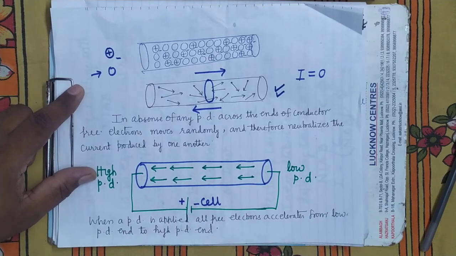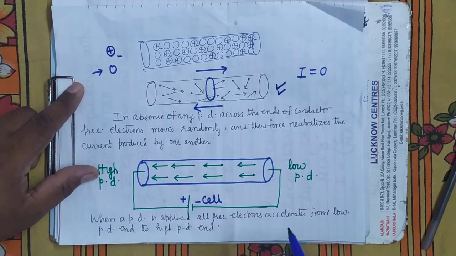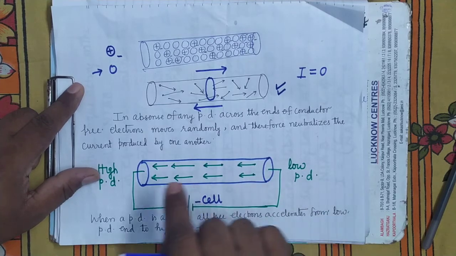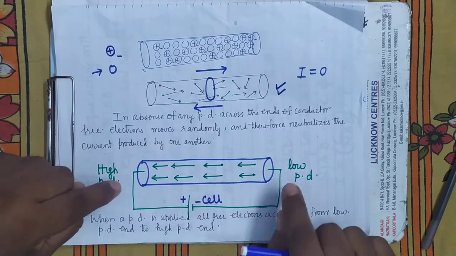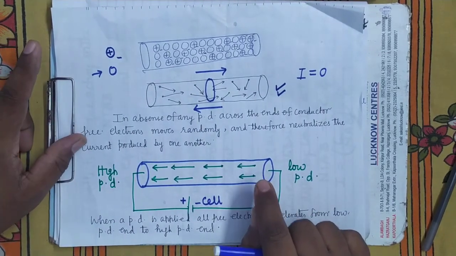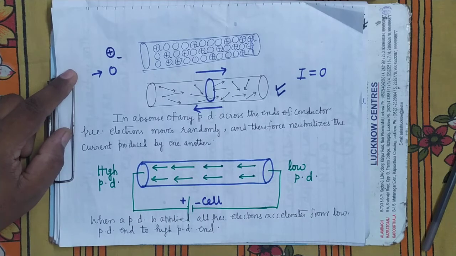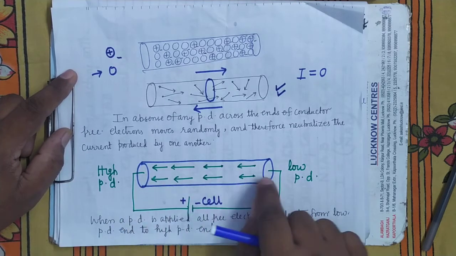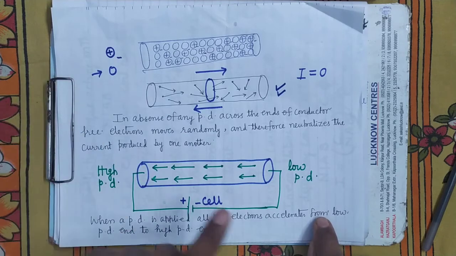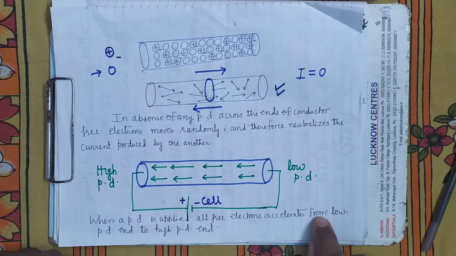So this end will be at higher potential and this will be at lower potential. When a potential difference is created, what will happen? All the free electrons will start experiencing a force directed from low potential to high potential. They will acquire a velocity component in this direction towards the higher potential end, but their velocity will not continuously increase.